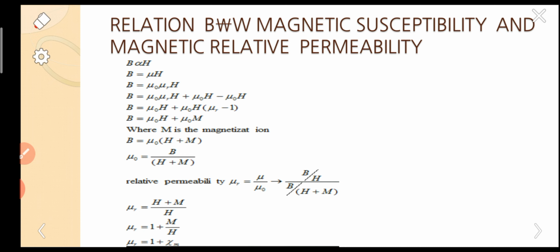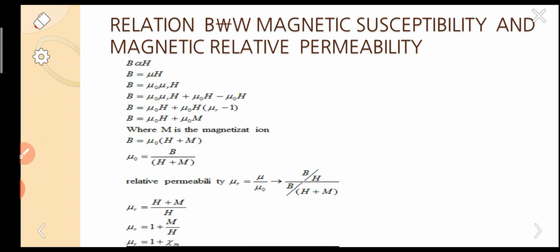The relation between magnetic susceptibility and relative permeability: I have given the relation in the last slide. Here I will explain step by step how the relation was derived. We know that B is proportional to H. The magnetic induction is proportional to field strength, because if we increase the field strength, the material gets magnetized more. So by removing the proportionality, we can write a proportionality constant, that is B equal to mu H, second step.